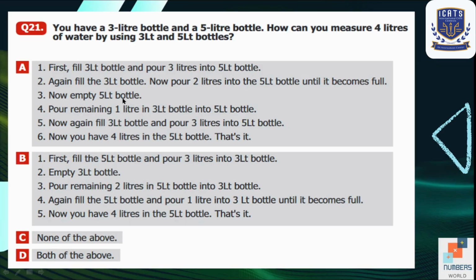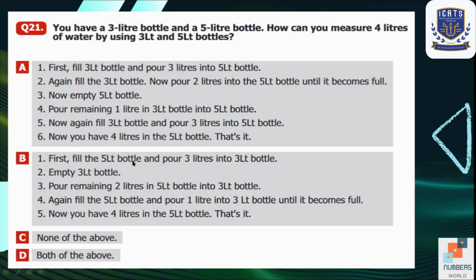So one time we have emptied our 5-liter bottle. Now pour the remaining 1 liter from the 3-liter bottle into the 5-liter bottle. Now again fill the 3-liter bottle and pour 3 liters into the 5-liter bottle. Now you have 4 liters in the 5-liter bottle. That's it. According to the calculation, it's correct. At last, they have 4 liters in the 5-liter bottle. That's right, actually. But we have to read the second option as well.